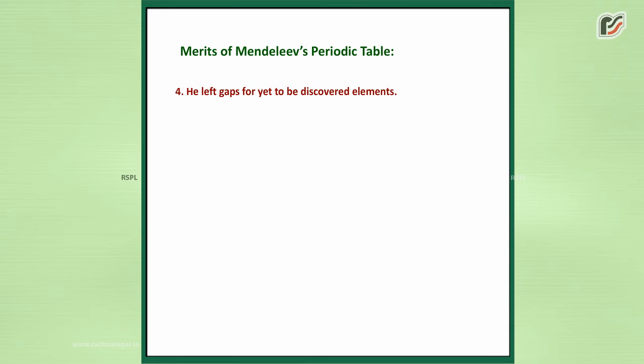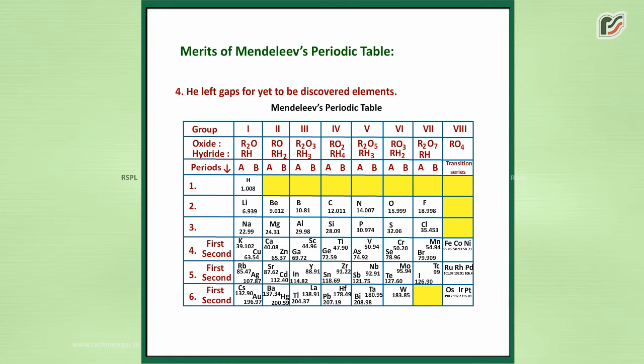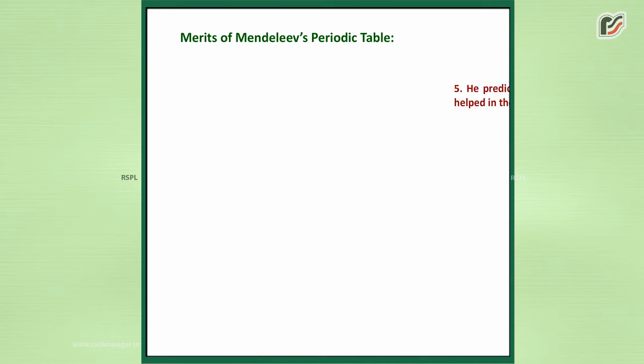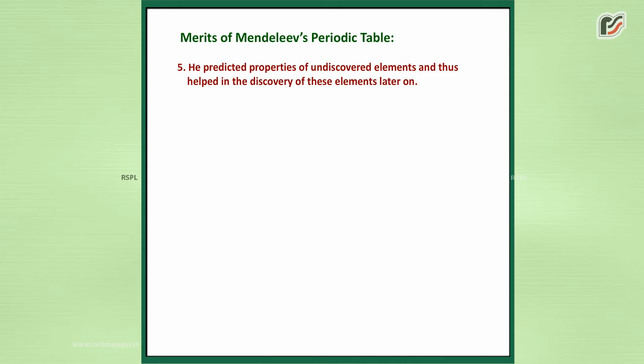He left gaps for yet to be discovered elements. He predicted properties of undiscovered elements and thus helped in the discovery of these elements later on.